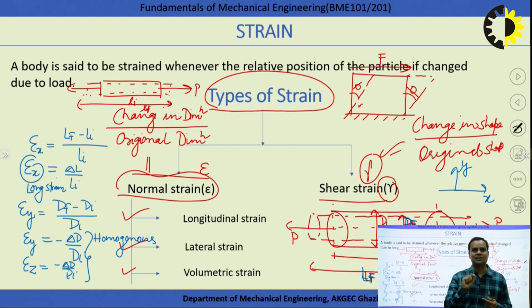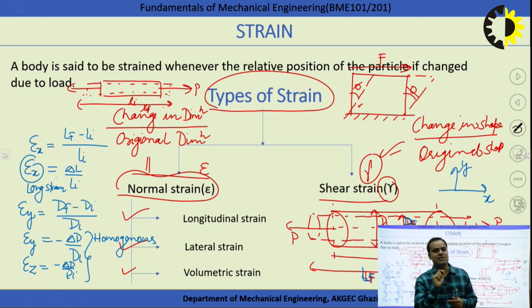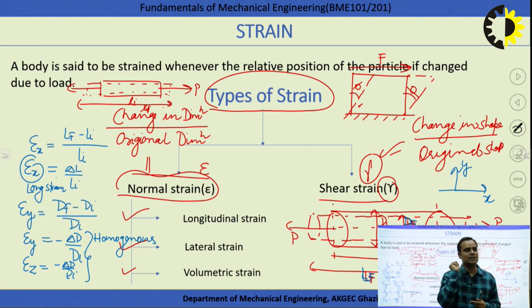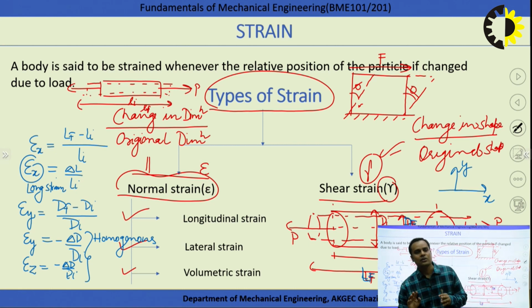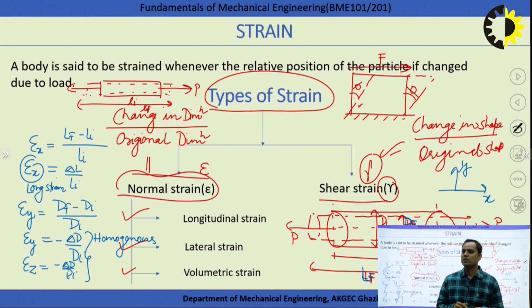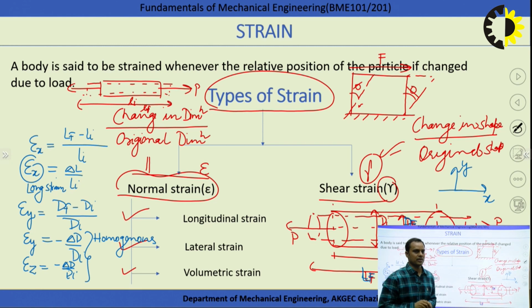So longitudinal and lateral strain are always in opposite directions. Another conclusion is that every three-dimensional body has one longitudinal strain and two lateral strains. These are the conclusions from these strains.